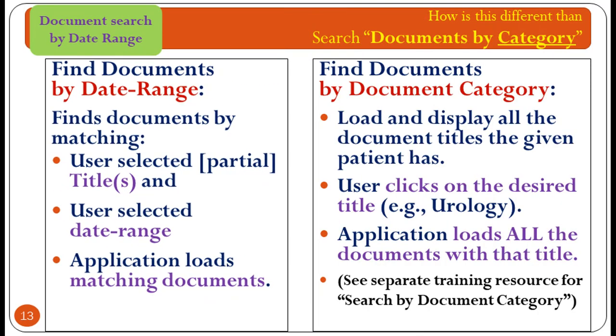For flexible document search, Brillians also provides another way to search the documents. Instead of searching documents by title and date range, as shown in this training video, the user can find all the document titles the patient ever had. The user can use those titles to find the needed data. How to search the data using documents by category is described in a separate training video. The VistA system supports 3 categories of TIU documents: consults, progress notes, and discharge summary. This slide shows the differences between the 2 methods to find and search the desired documents.